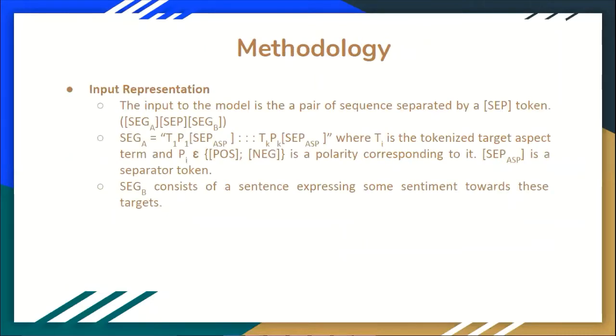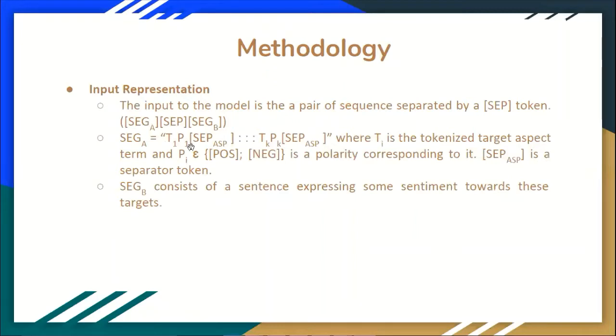Moving on to methodology, we start with the input representation to the model. The input to the model is a pair of sequences separated by a separator token. We have segment A, then a separator token, and then we have another segment B. Segment A is the query part of the input.